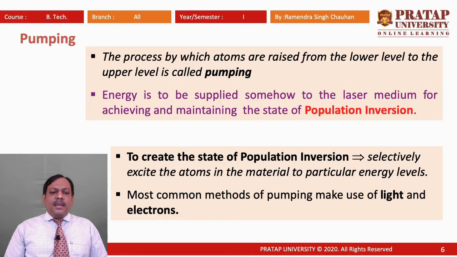For creating population inversion, we selectively excite the particles of the medium, and they move to their excited state and ultimately to the metastable state. For exciting, the most common methods of pumping use light or electrons.